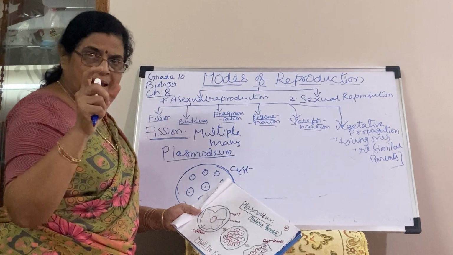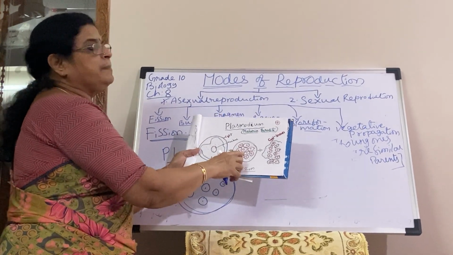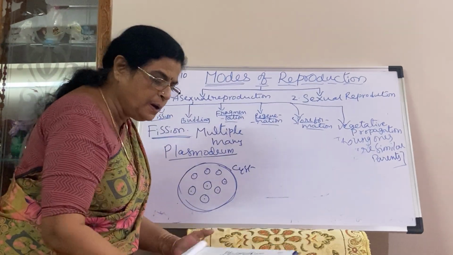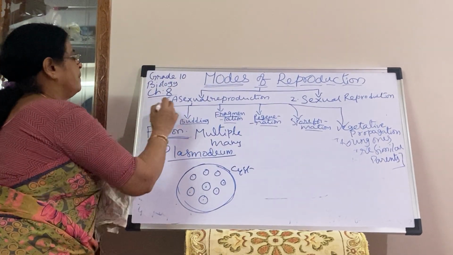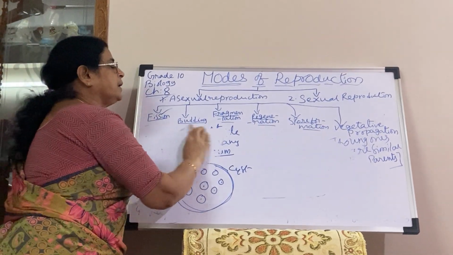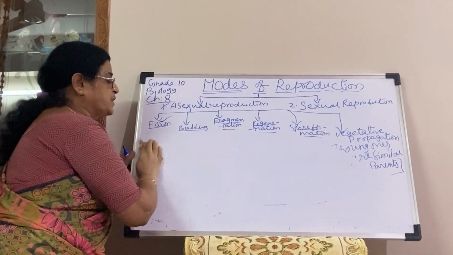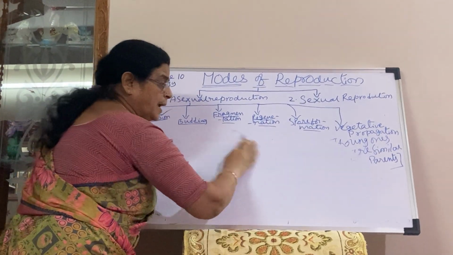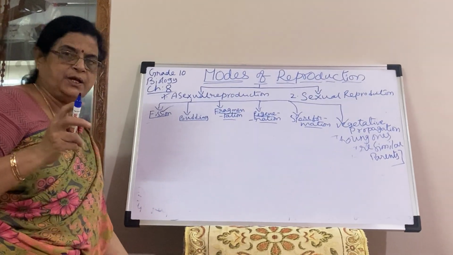Plasmodium is the malaria parasite which causes malaria. In this, the division takes place by multiple fission. So coming to the fission, we have discussed binary fission and multiple fission. And the fission in a Leishmania-like organism takes place only in one orientation. But amoeba is not like that. It has an irregular shape, so it can divide in any orientation.